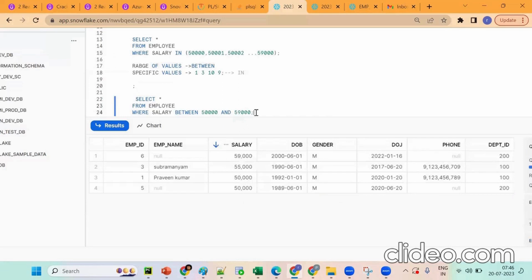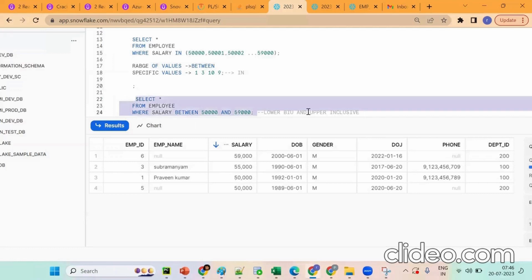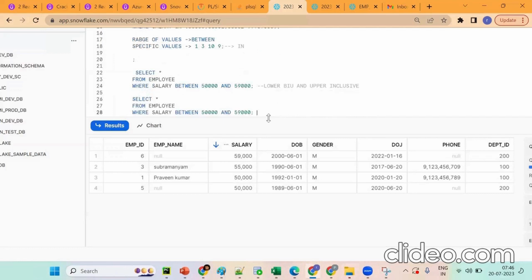So in a sense, lower boundary update and upper boundary delete, both are inclusive. And one more thing: in Snowflake, this is a DML, whereas in Oracle database, truncate is said to be DDL. But in Snowflake, truncate is a DML. Tell me, will it give records or won't it give records?